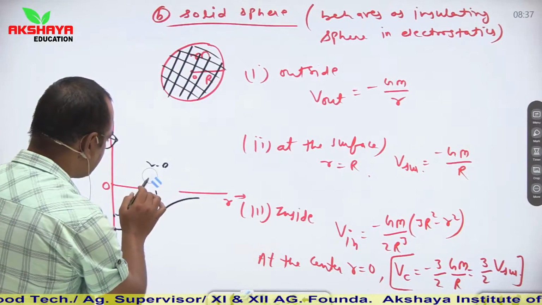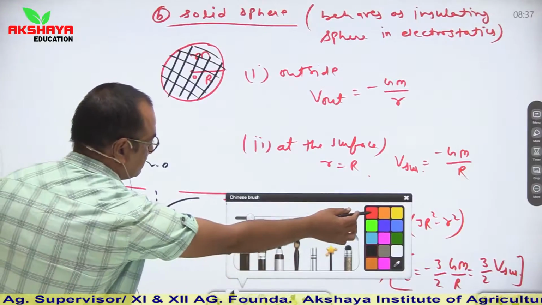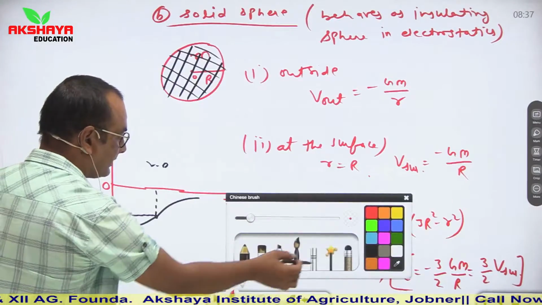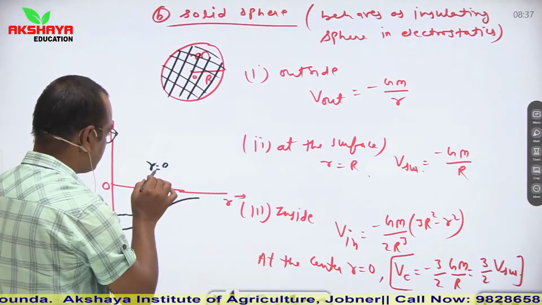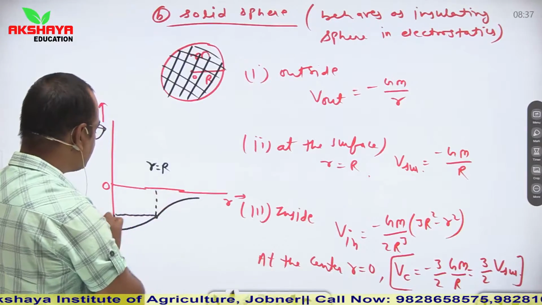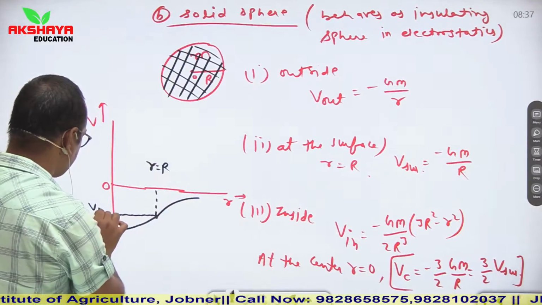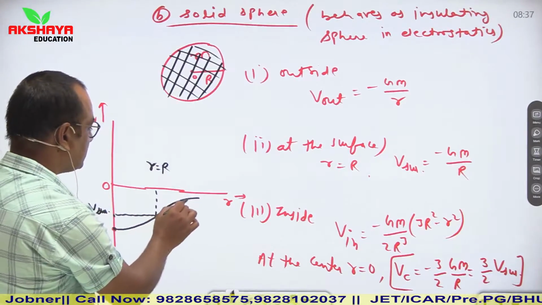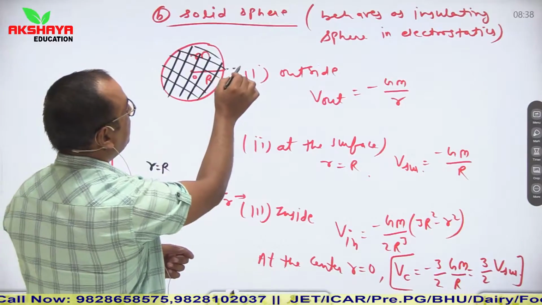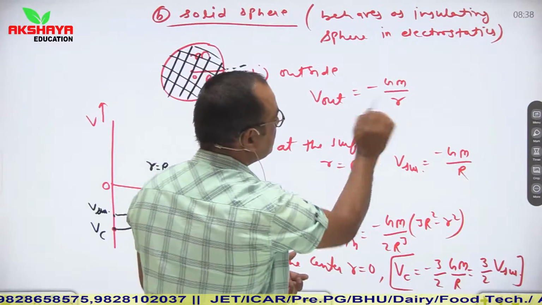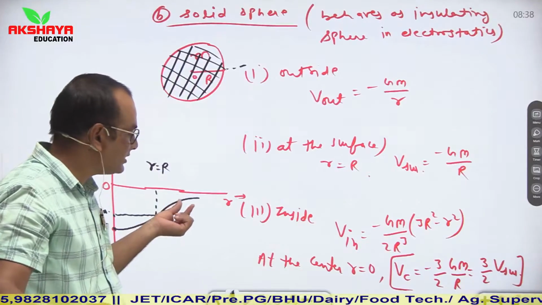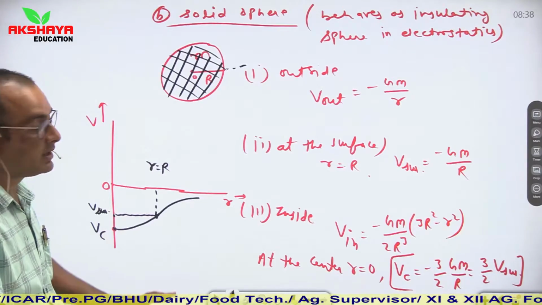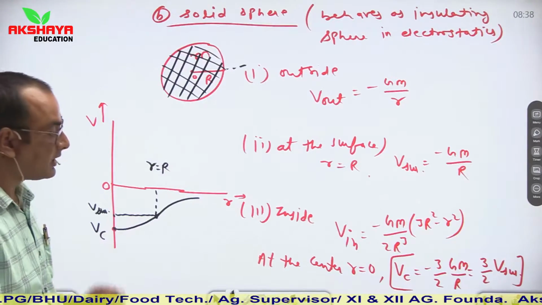You can represent this relation here, that this point gives small r is equal to capital R, and it represents V surface. So it is clear from our values that after the point situated outside, it is inversely proportional to R. So this graph becomes like this. So these are some basic graphs which you have to remember for your competitive section. These graphs are directly asked in your competitive section.